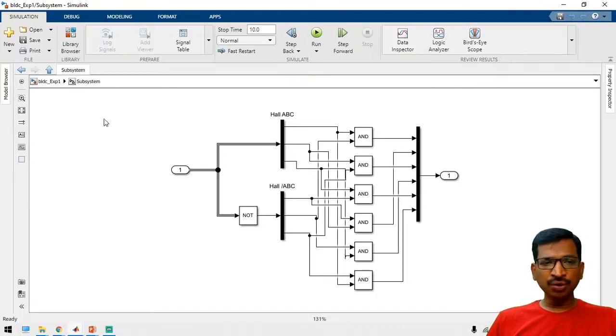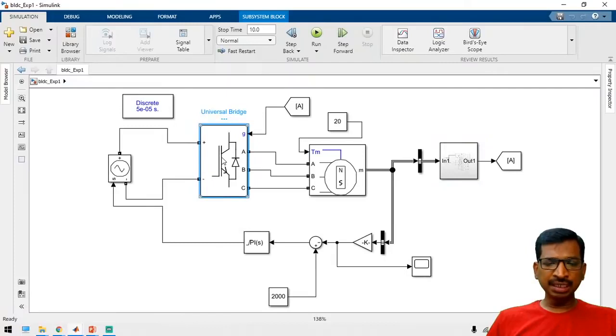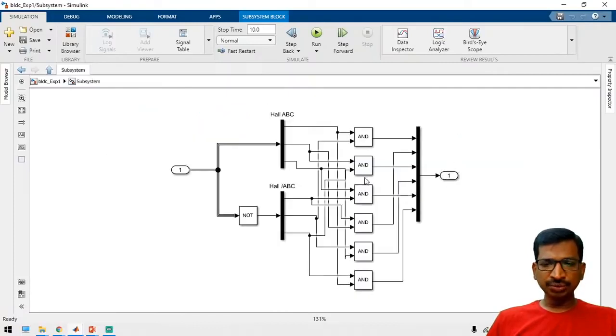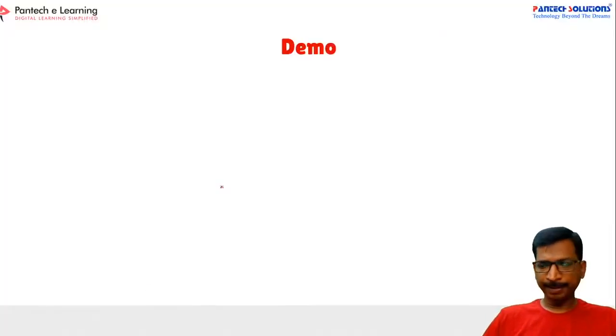So now we are going to take a PWM. This is a universal bridge, we have already discussed it, right?